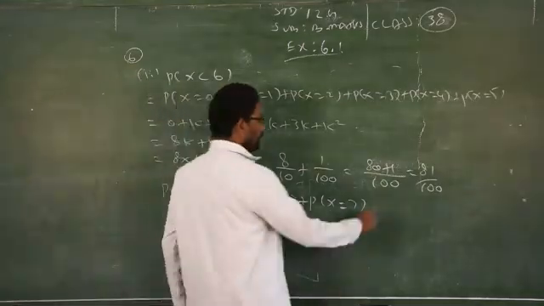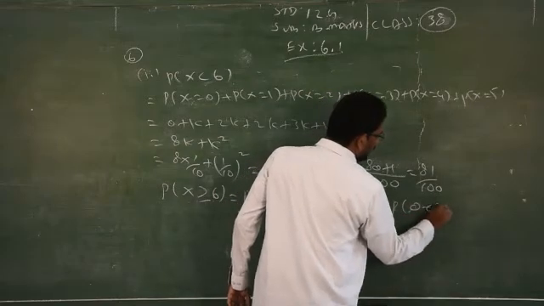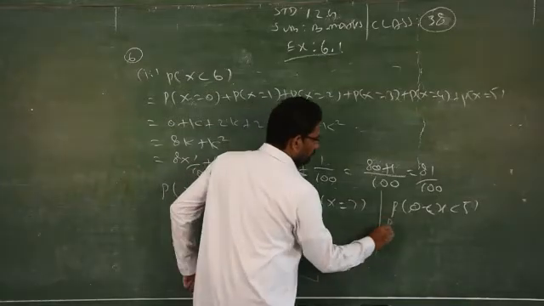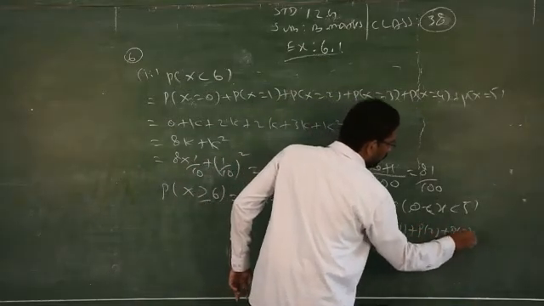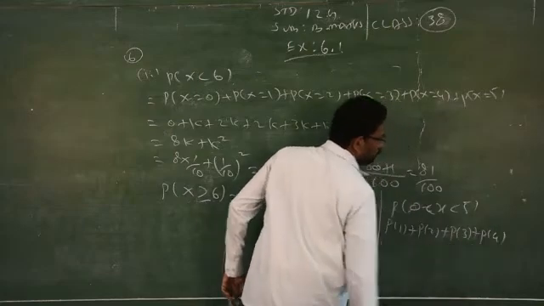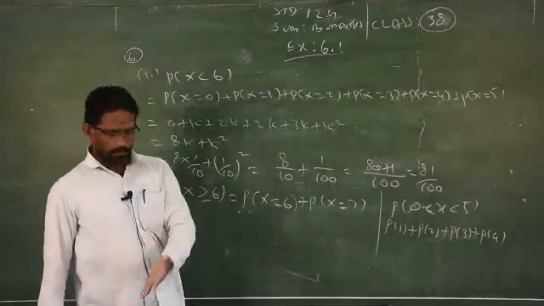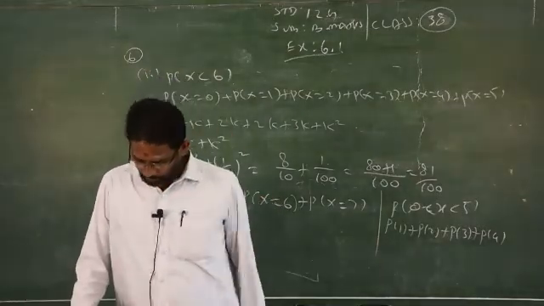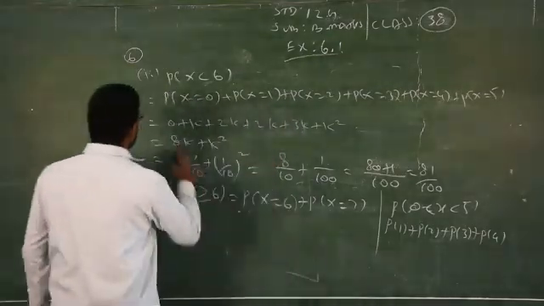Clear? Similarly for 0 less than x less than 5, you take the values P of 1, P of 2, P of 3, P of 4. Clear? So write down the probabilities corresponding to 1, 2, 3, 4 from the tabular column, add them and replace k by 1 by 10. Clear? So next we will see the third subdivision of the same problem.